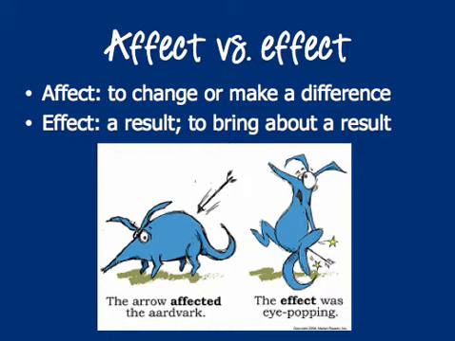Affect versus effect is a little bit easier. Affect with an A is to change or make a difference, and effect with an E is a result or to bring about a result. Pretty generally speaking, if it is a verb, you're talking about how something affects something else. That's always going to be your A version, whereas if you're talking about a noun, the effect of something, that would be with an E.